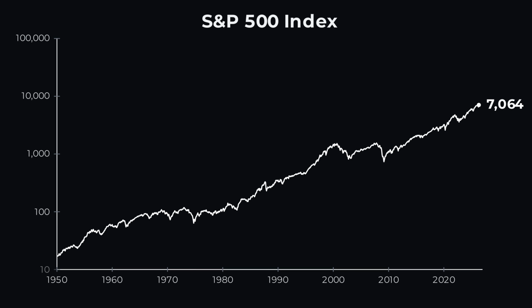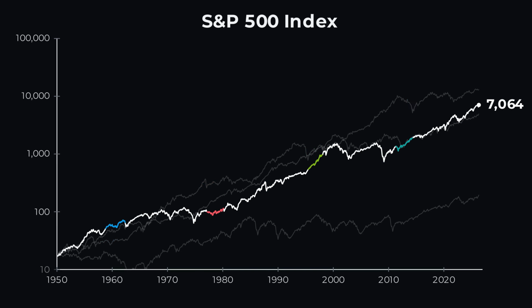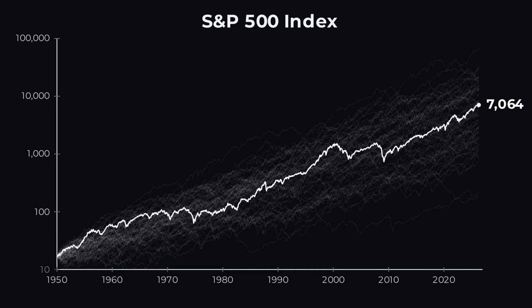Now, have you ever considered that the market did not have to deliver its good and bad periods in precisely this order? What if the same historical ingredients had arrived in a different sequence? To explore that, we can create alternative histories using real S&P 500 returns, a bit like shuffling a deck of cards. I'll put the exact method in the description below. We're effectively taking stretches of real market history and randomizing their sequence to create thousands of plausible histories assembled from the same material. And because investing compounds, changing the order can change the outcome dramatically.